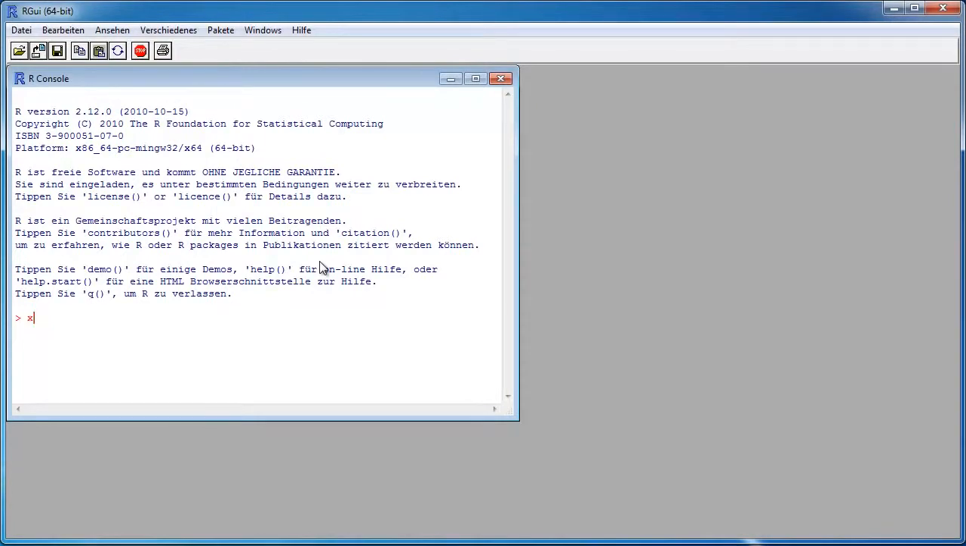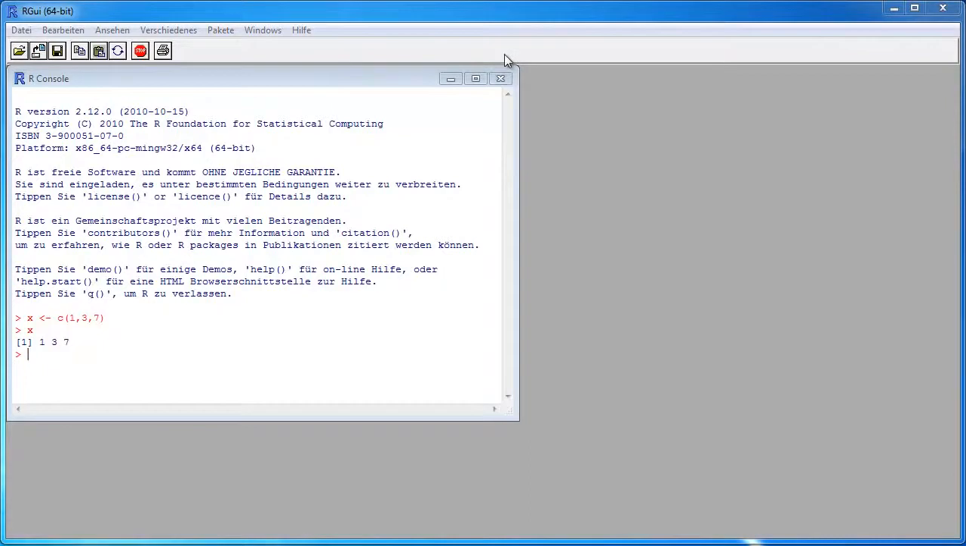Okay, then you have it, and I will just show you one thing. This is a variable, and I fill it with a vector that consists of the integers 1, 3 and 7, and I want to see it, and it contains the integers 1, 3 and 7. I will explain it in the next video, but just to show you,